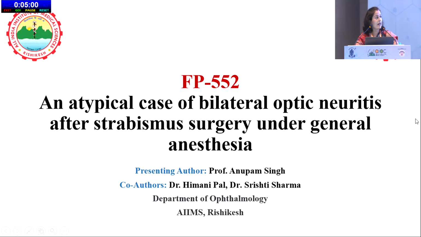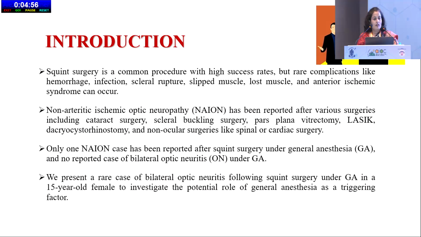I am going to present an atypical and unusual case of bilateral optic neuritis which was precipitated after strabismus surgery under general anesthesia. We all know squint surgery is a common procedure with a high success rate, but rare complications like hemorrhage, infections, tear, rupture, slipped muscle, lost muscle, and anterior segment ischemia syndrome can occur.